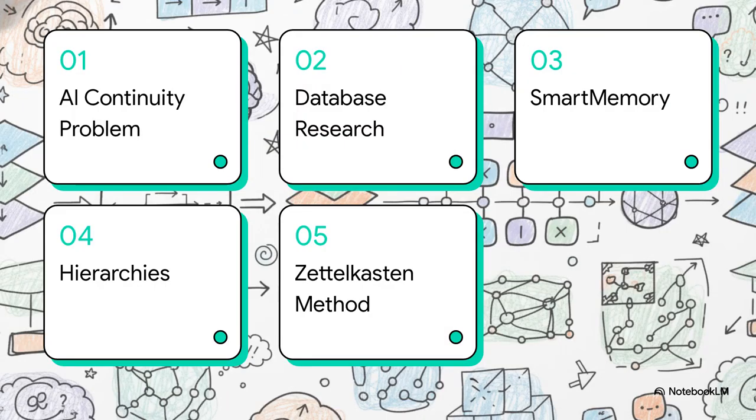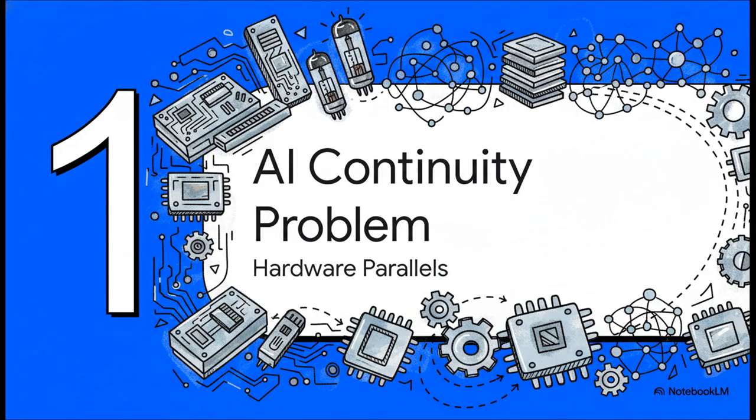All right, here's a quick look at our roadmap for today's explainer. We'll map out AI's continuity problem, look at what the latest database research shows, enter the SmartMemory architecture, discuss scalability through hierarchies, and finally wrap up with the Zettelkasten method for linking atomic ideas. Starting off with Section 1, AI's continuity problem.